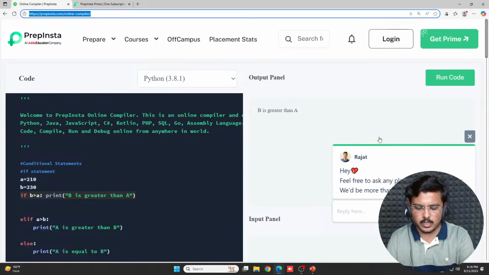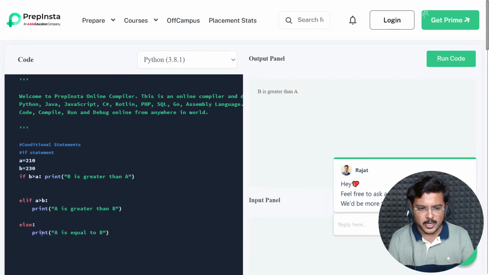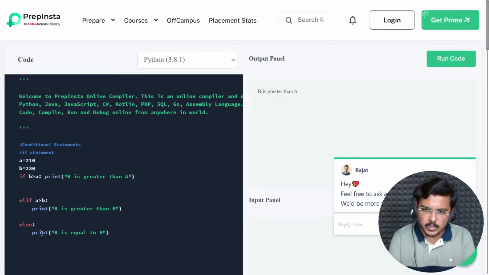Fine. So this is primarily shorthand if. We've understood it, and if you're watching this, please make sure that you're writing in your register. No need to write things on the screen itself. Dobara se practice karna. Fine. This would give you a chance to practice later on.